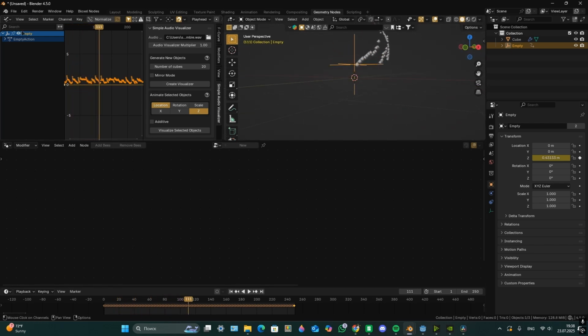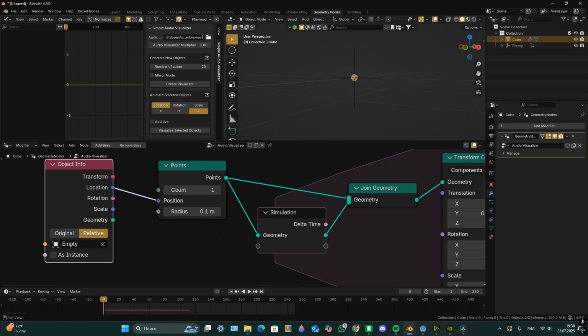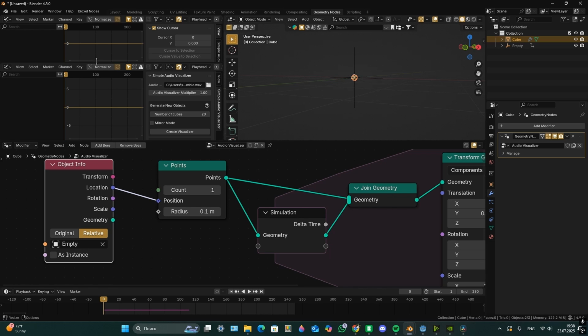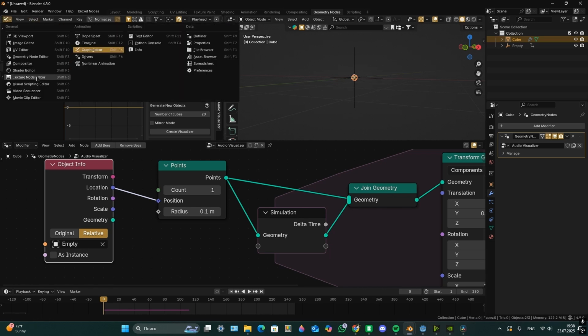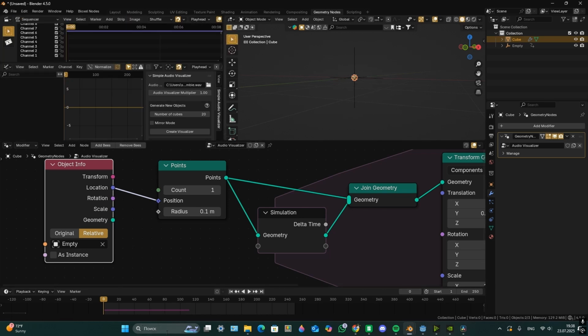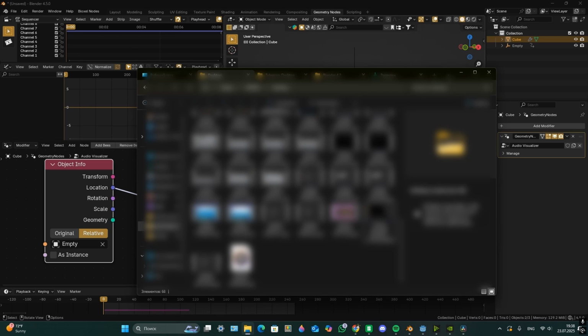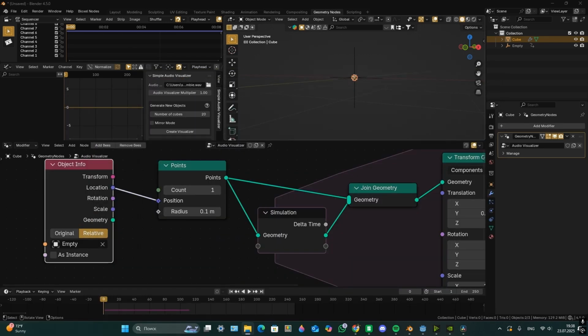Now I need to add the audio to make sure that the audio and the animation are synchronized. Right click and select horizontal split, and then select the video sequencer. Now just drag and drop your audio file.